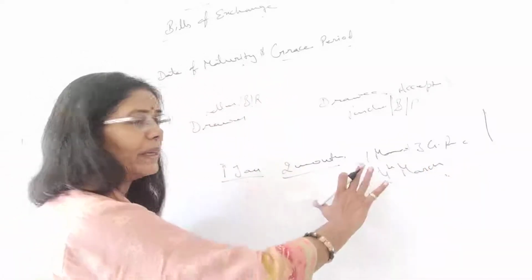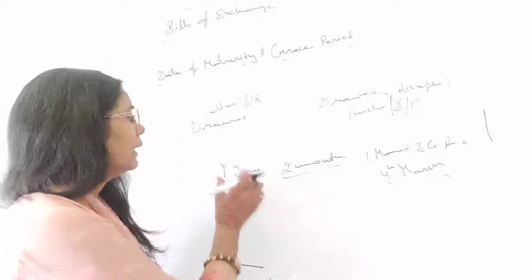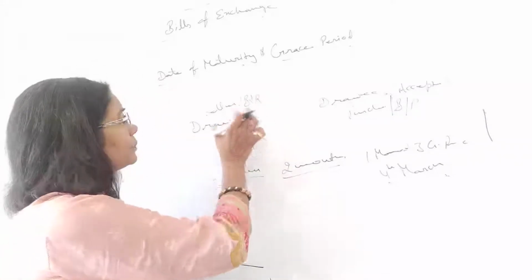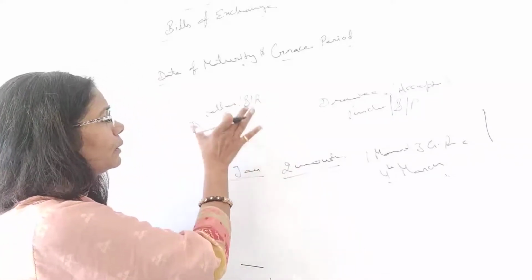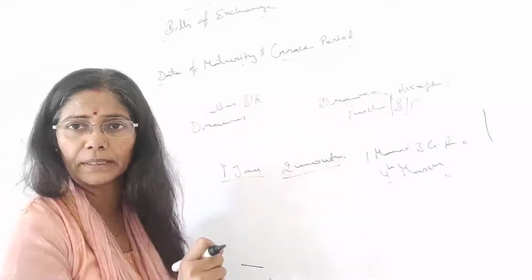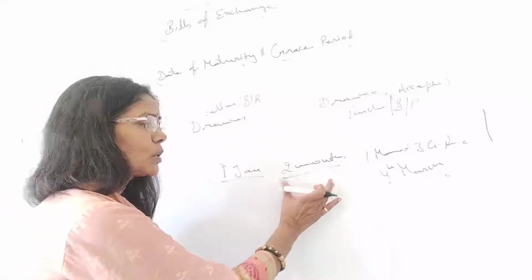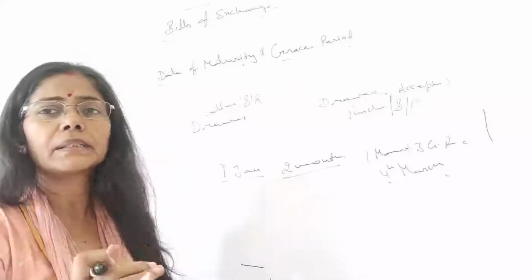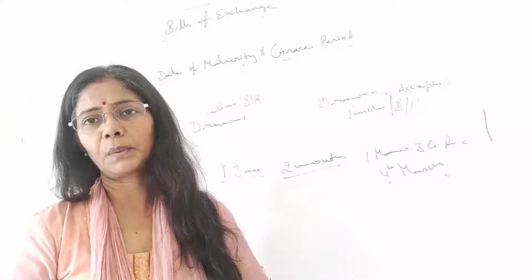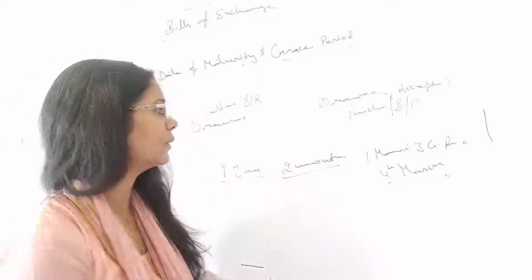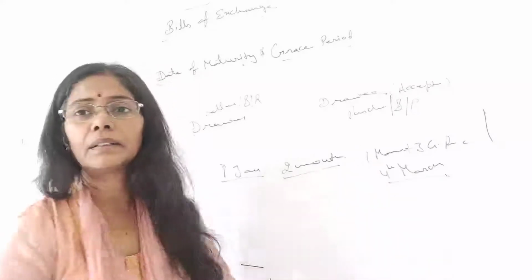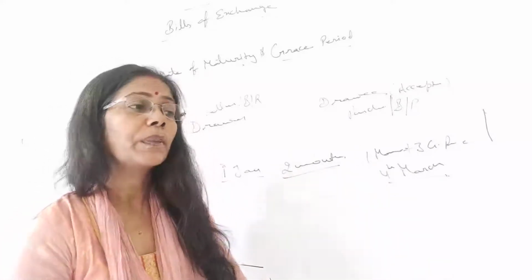So normally this works like this. The date of acceptance of the bill is given. You just count the months which are given, plus 3 days grace period. You have to add that, and then you will find the due date, right?